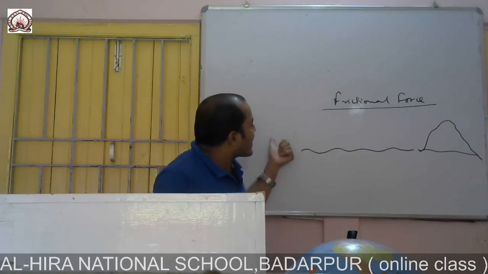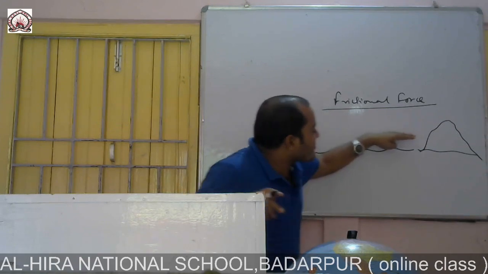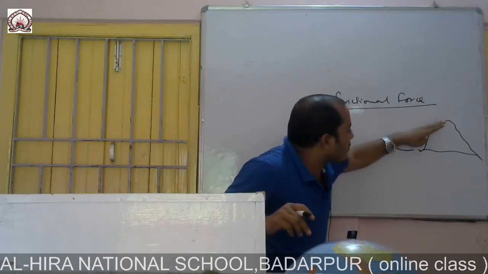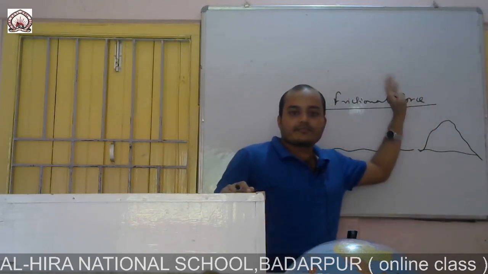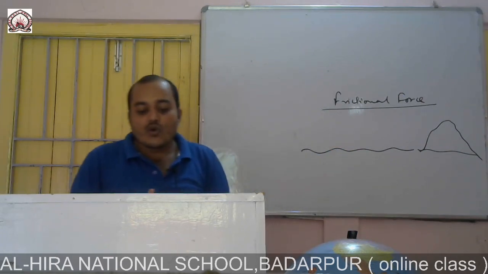The air, when it comes from this side, will go horizontally. After going there, here it is a mountainous region, it will take a turn like this. When we discuss monsoon, we will get into details.